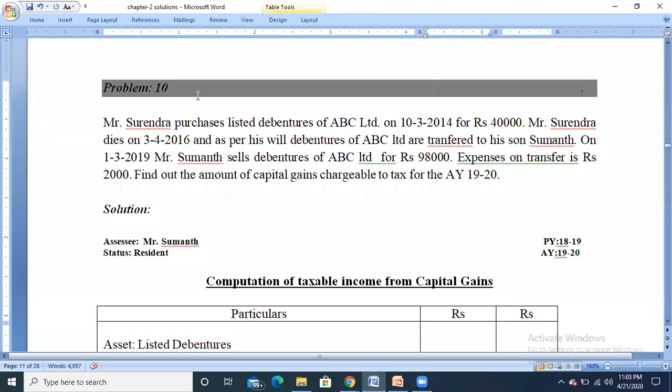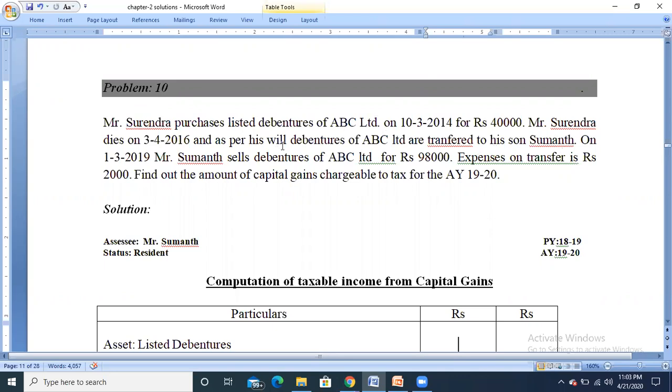Next problem, problem number 10. Mr. Surendra purchases listed debentures of ABC Limited on 10/3/2014 for rupees 40,000. Mr. Surendra dies on 3/4/2016 and as per his will, debentures of ABC Limited are transferred to his son Sumant.